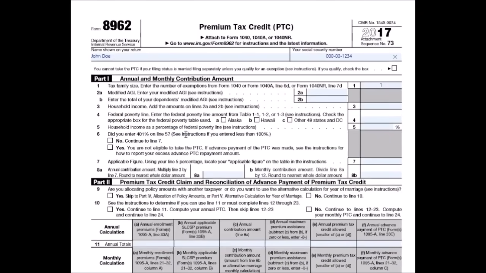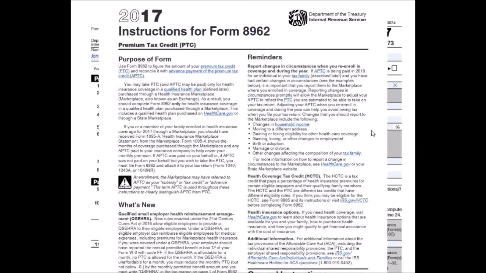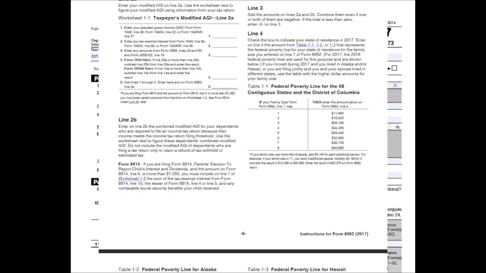All right, so part one, tax family size, since it's a single person, already got it typed in there, just 1. And then the modified adjusted gross income. So this is where you're going to enter that particular number. See instructions to calculate your adjusted gross income. So we're going to go back to the instruction page here and go down.